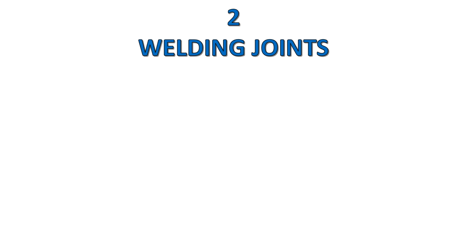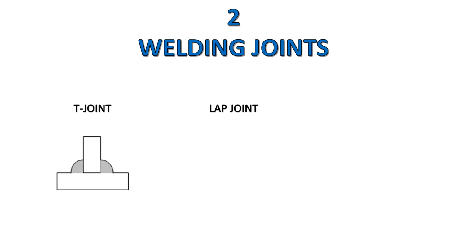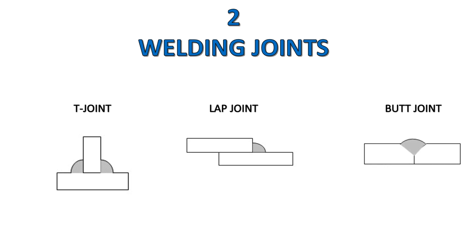Then we go to our module 2. Module 2 is the welding joints. Guys, the first one we look at is the T-joint, and there you can see the picture welded on both sides. Our second one is the lap joint. There's the picture, only welded on top. And the third one is our butt joint, and there's the picture.